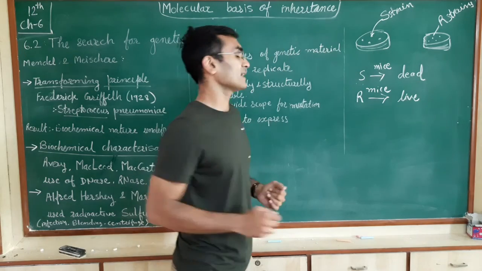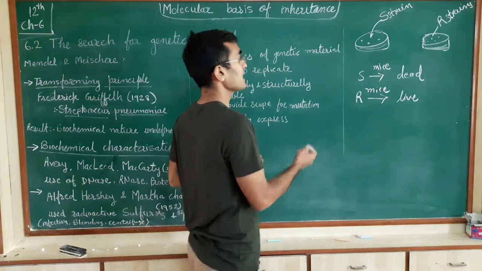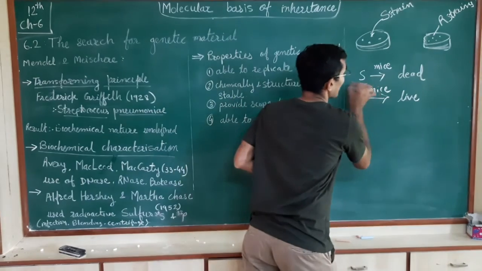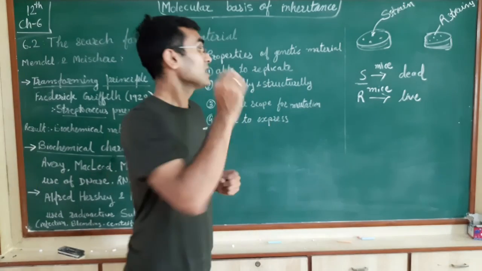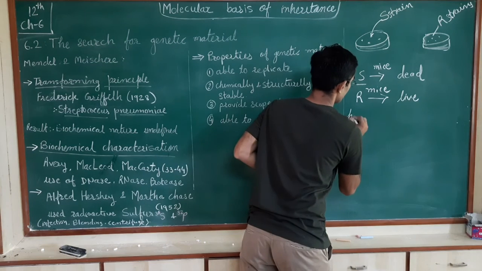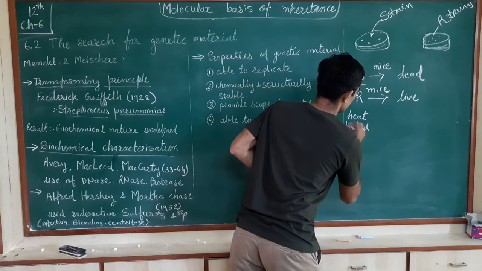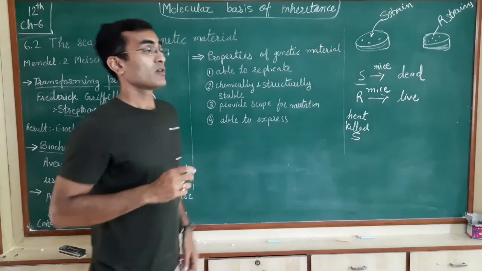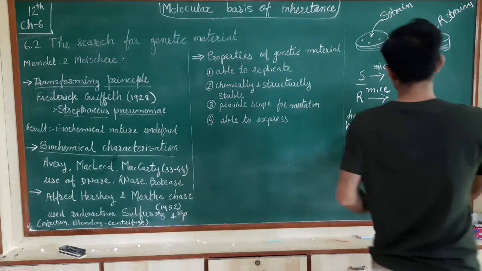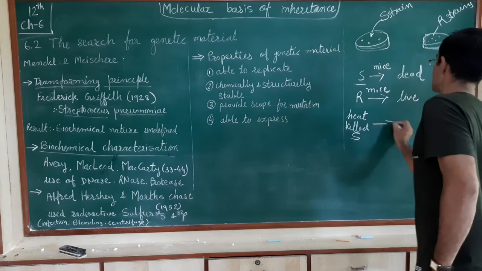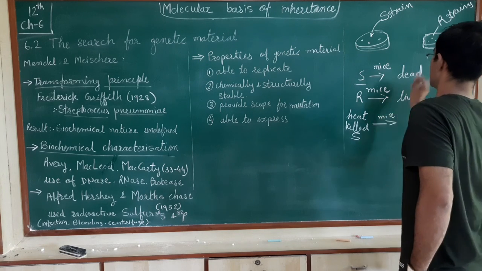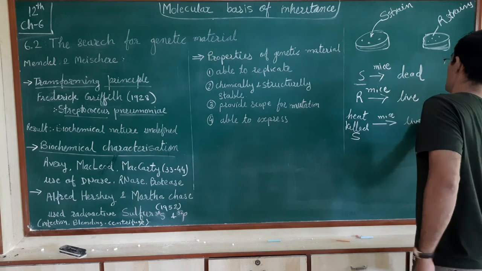In the third trial, he killed the S strain by heating. Now when he inserted this heat-killed S strain into the mice, what happened? They did not die.